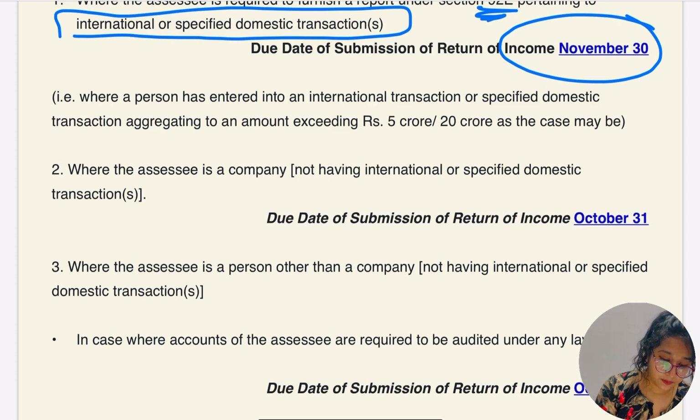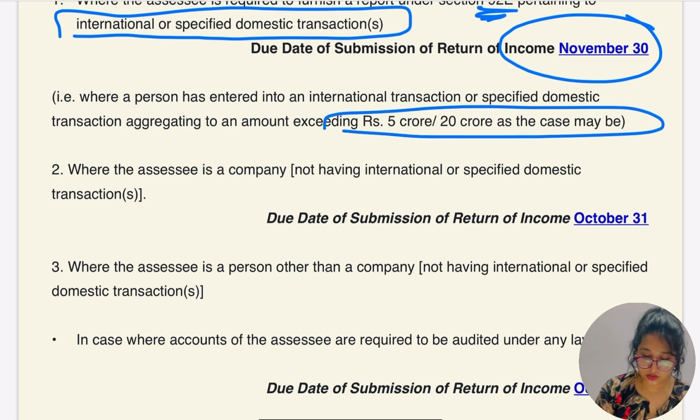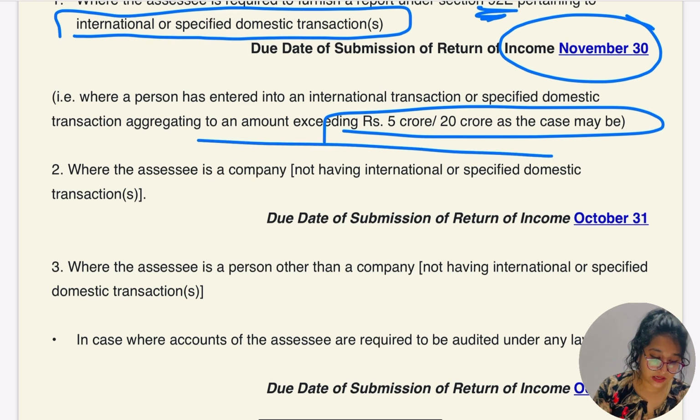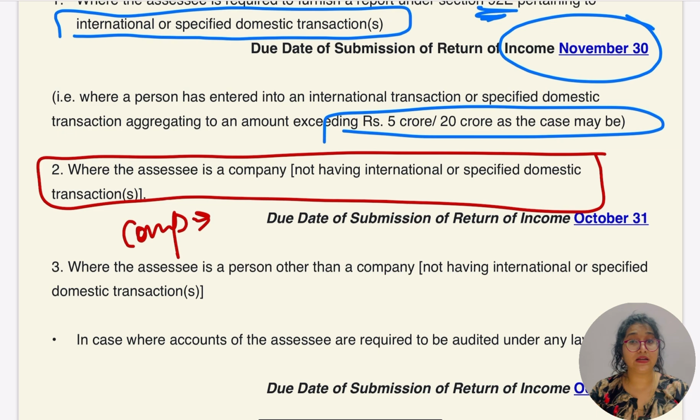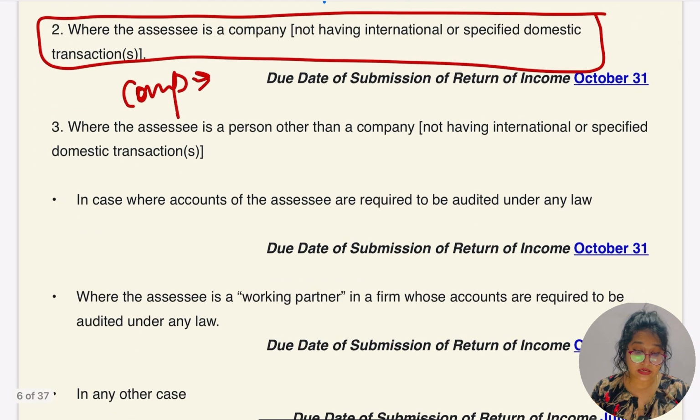Where a person has entered into an international transaction or specified domestic transaction aggregating to an amount exceeding 5 crore rupees or 20 crore as the case may be. Let's go for the other part, which says where the SSC is a company not having international or specified domestic transaction. Let me take another pen. For the company, the due date is going to be October 31st. Where the SSC is a person other than a company not having international or specified domestic transaction.